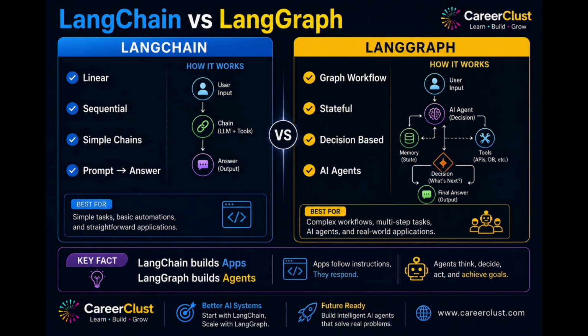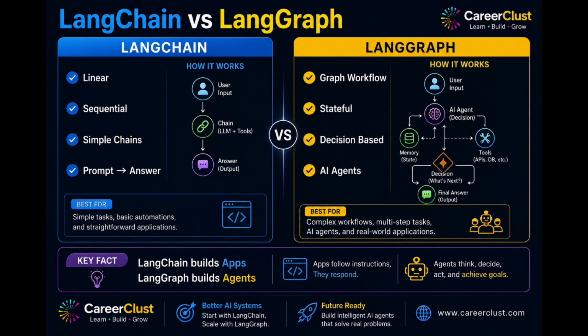Instead of following a fixed path, it represents the workflow as a graph. At every stage, the AI can evaluate the situation and decide which path to follow next. This enables loops, branching, retries, conditional execution, memory, and collaboration between multiple agents.